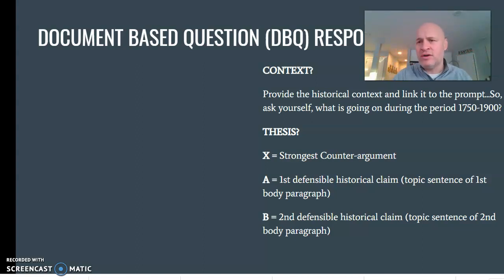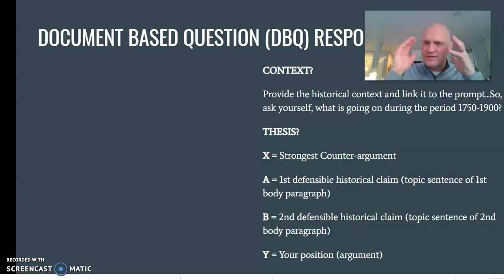X is the counter argument. A and B should be in agreement, but obviously different points that you will then go on and use the documents to support. Y is your position, your definitive position. The Afro-Eurasian railroads served largely as a major reason for the advancements in imperialism during this time period.